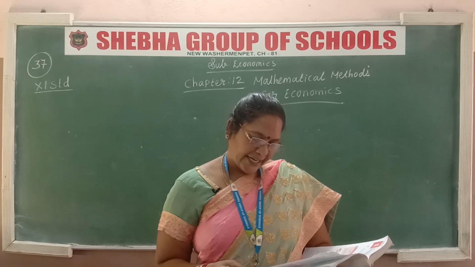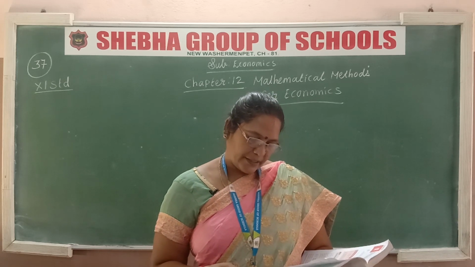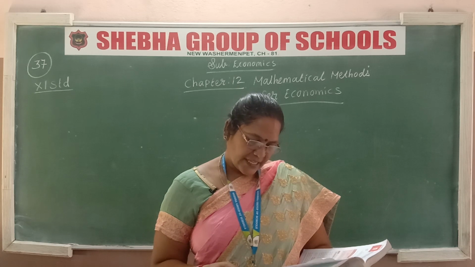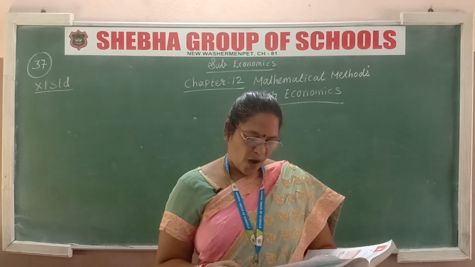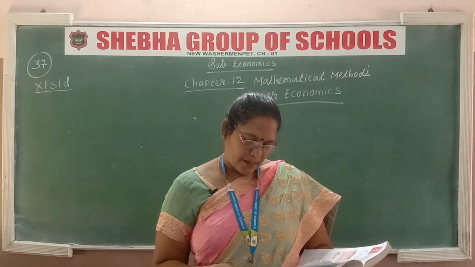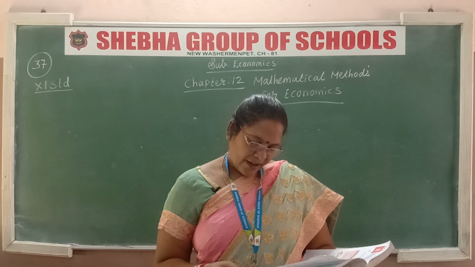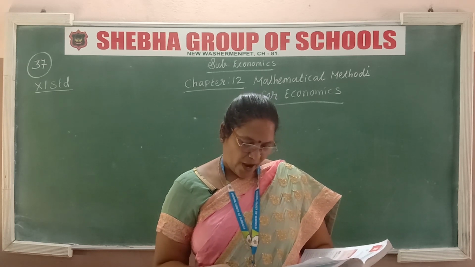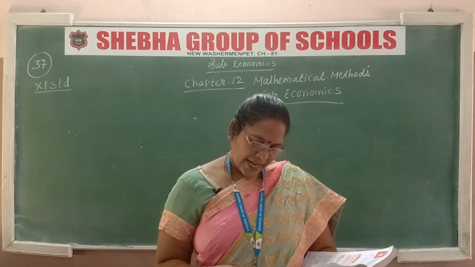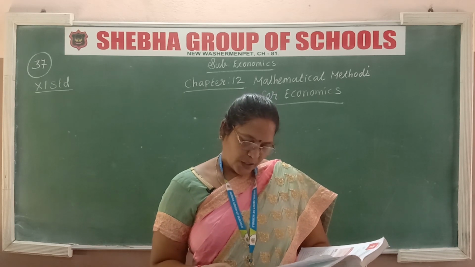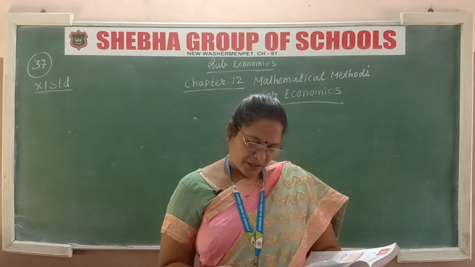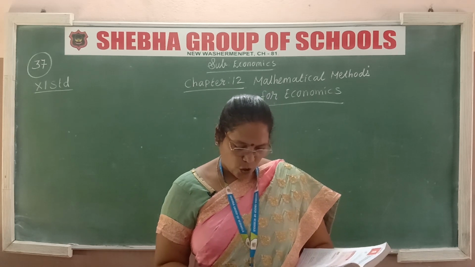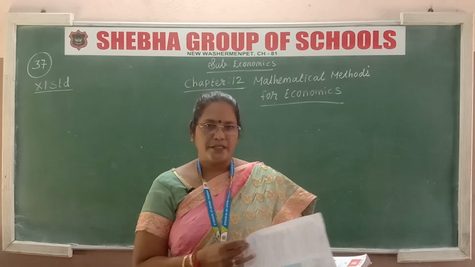For a straight line there are two variables, namely x and y. X is called the independent variable and y is called the dependent variable. When x value increases by 1 unit, the corresponding change in y is called the slope of the line. The slope of the line is also obtained by the formula m, the marginal change.